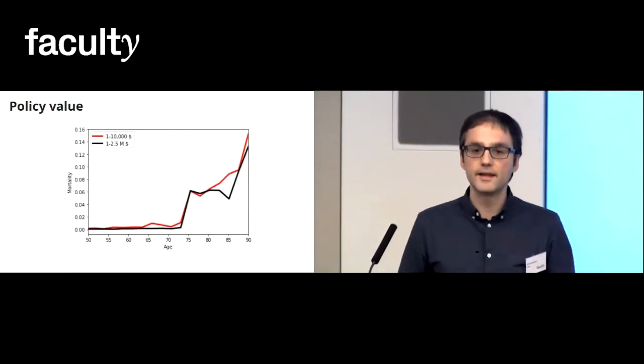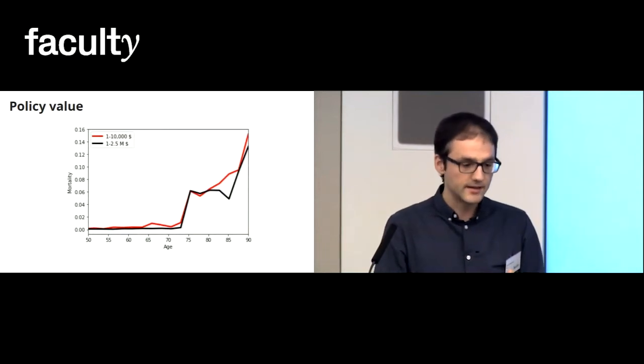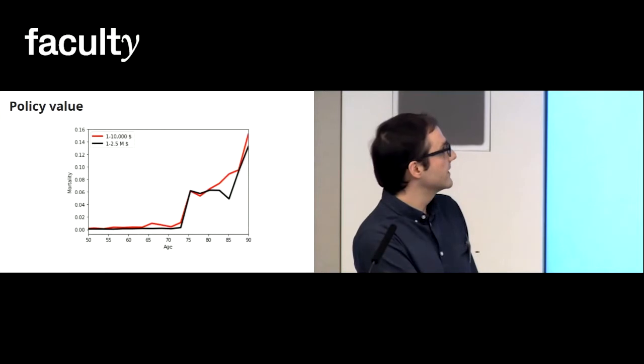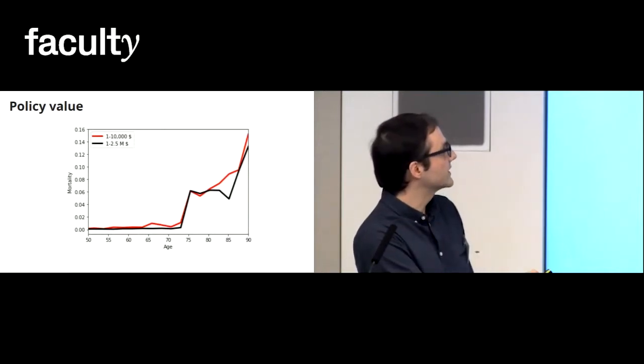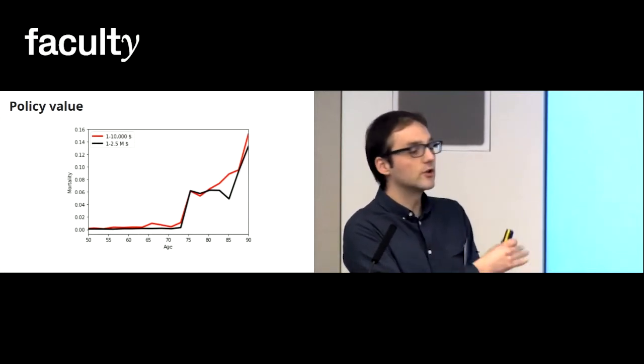Another interesting thing here is the influence of the policy value. This is the payout that one gets. Here we can see the black one, which is in the range of millions, and this red one is less than $10,000. We can see that the rich people tend to live longer.